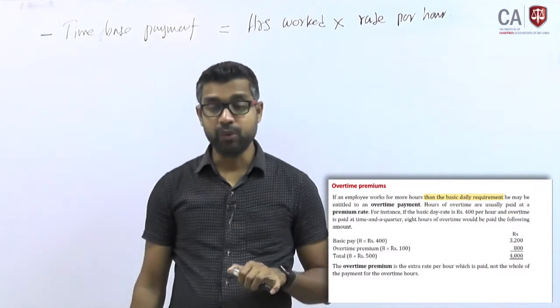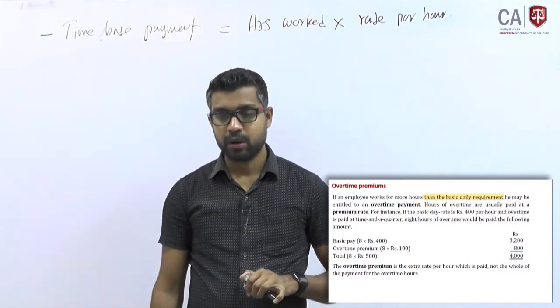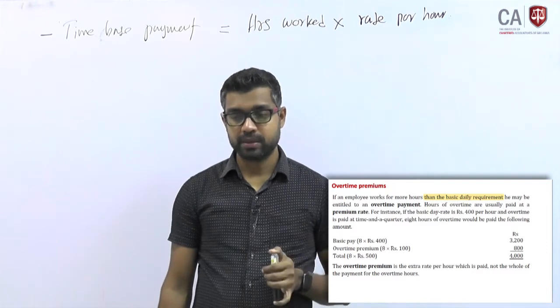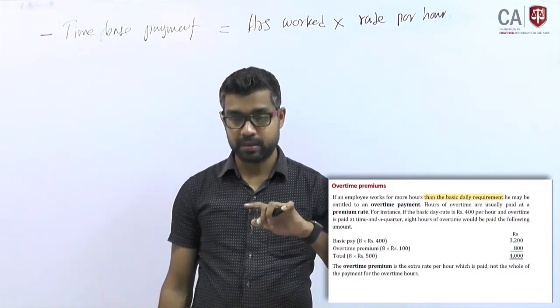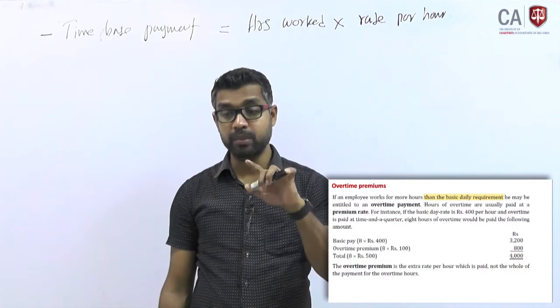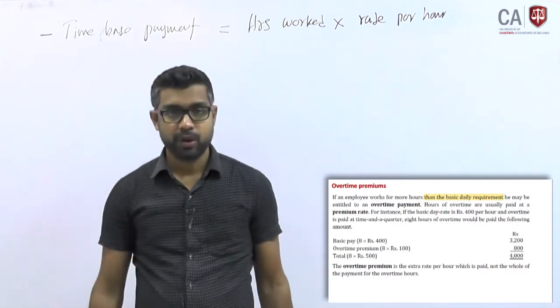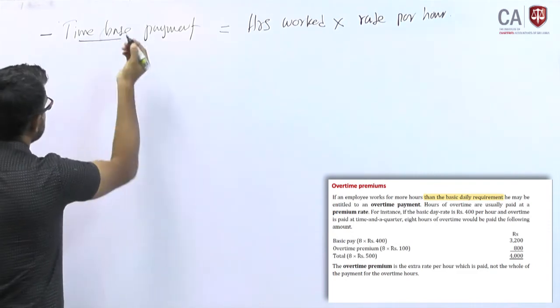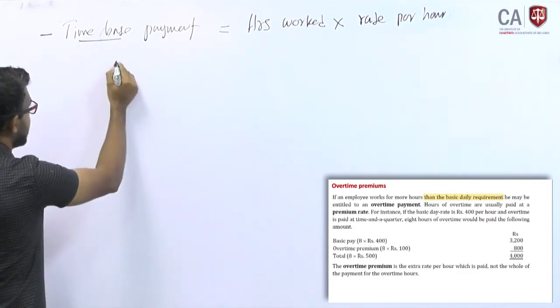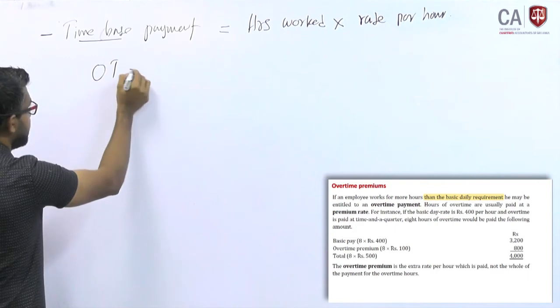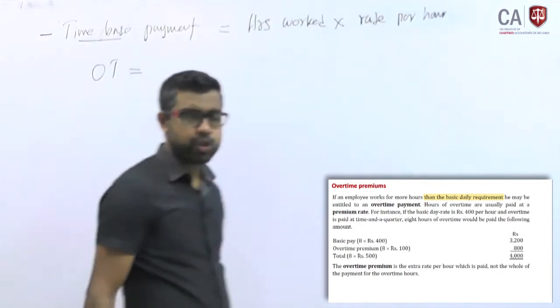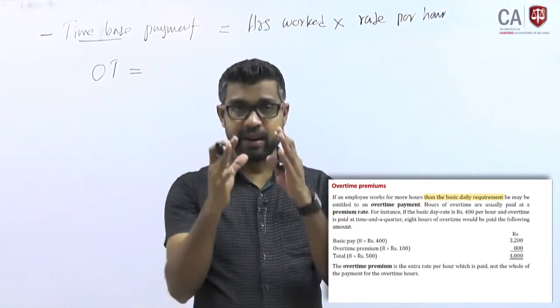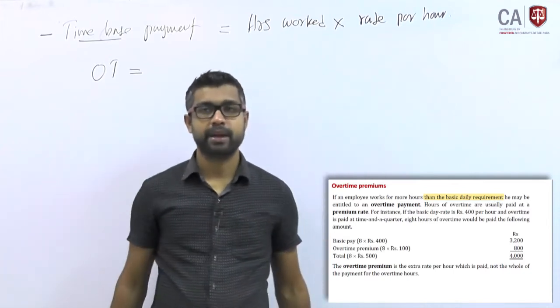There is a question, look at this. If an employee works more hours, sorry, this is time based payment, but the question is on overtime premium, which means, let me explain overtime also. When we talk about time based payment, how do you calculate overtime? OT. Normally employees should work standard hours per day.